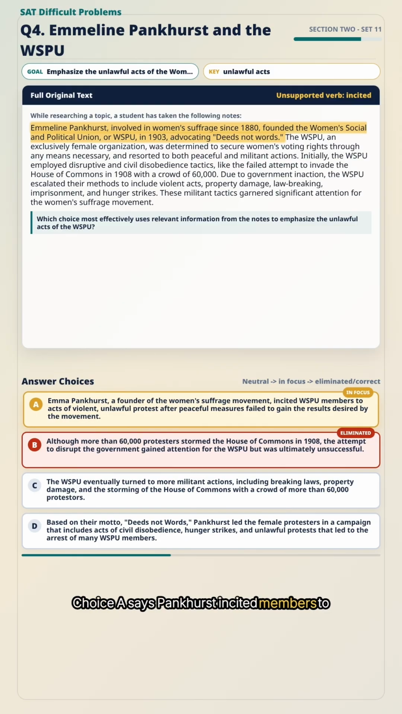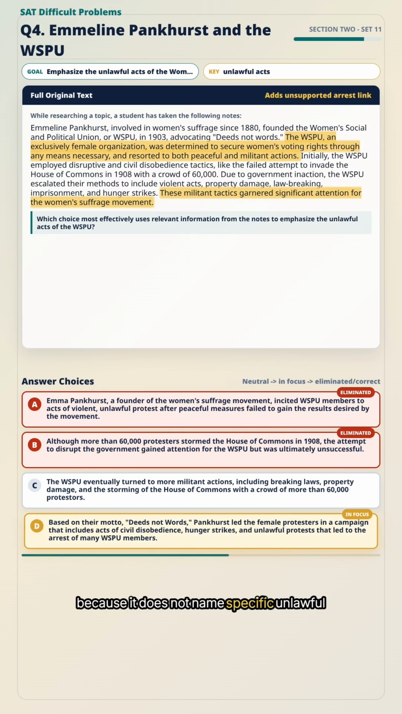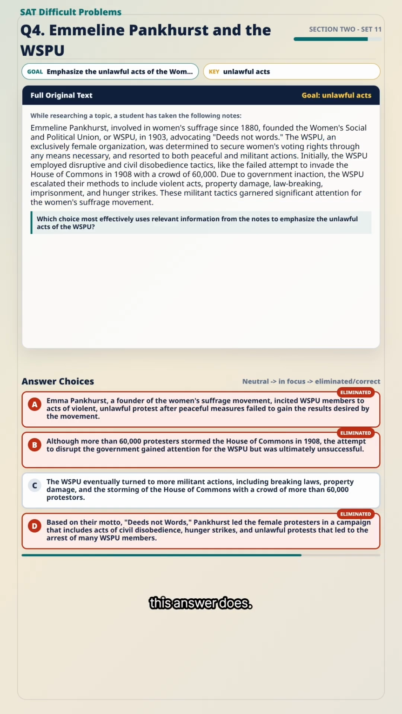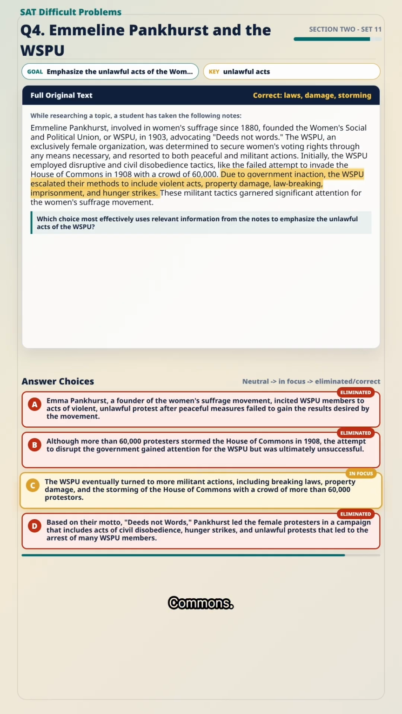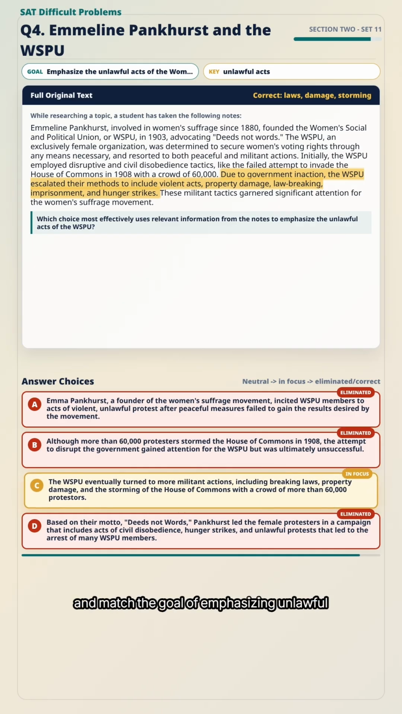Choice A says Pankhurst incited members to unlawful protest, but the notes do not support the word incited. The notes say the WSPU escalated its tactics. That is different. Choice A is also too vague because it does not name specific unlawful acts. Choice D includes some relevant actions, but it adds an unsupported claim that those actions led to the arrest of many WSPU members. The notes mention imprisonment, but they do not specifically connect the listed actions to arrests in the way this answer does. Choice C is correct because it directly emphasizes militant and unlawful behavior. It names breaking laws, property damage, and the storming of the House of Commons. Those details are grounded in the notes and match the goal of emphasizing unlawful acts. The answer is choice C.